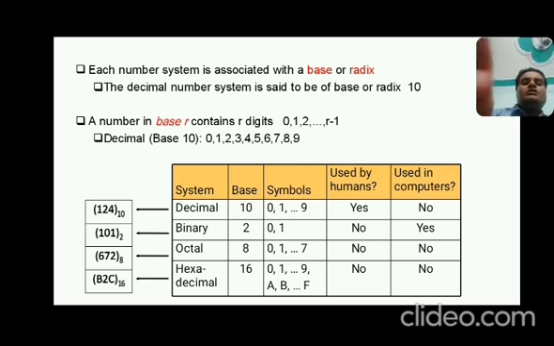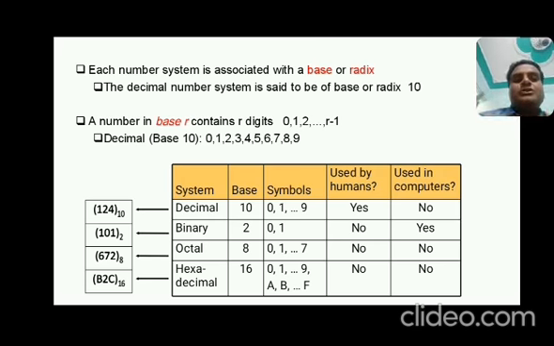Okay. And now you can see the example of every number system. So now this example of decimal is 124 with base 10. This 10 represents the base of the number system. So this is a decimal number system. Now how can we identify this is a decimal number system? By checking the radix or base of the number. And you can also identify it with the help of the digits given inside the number.